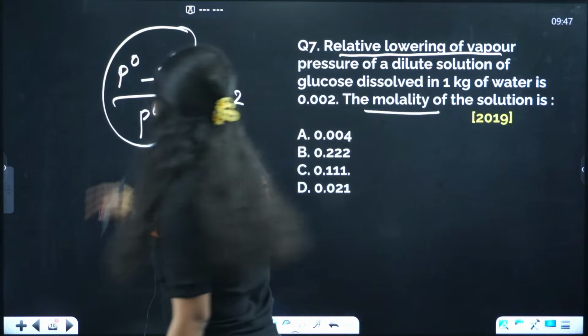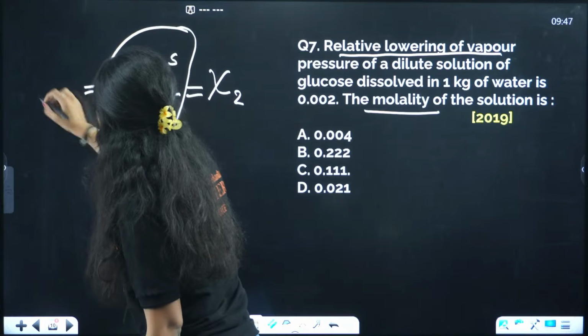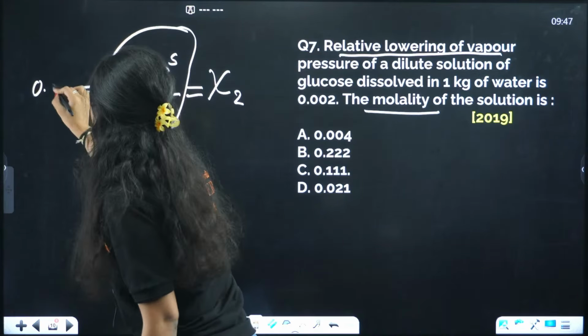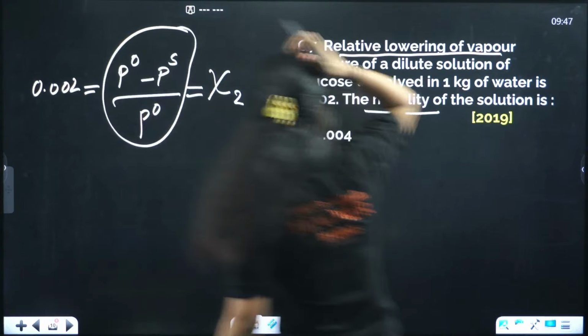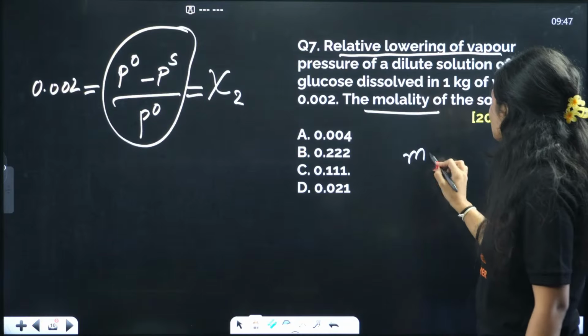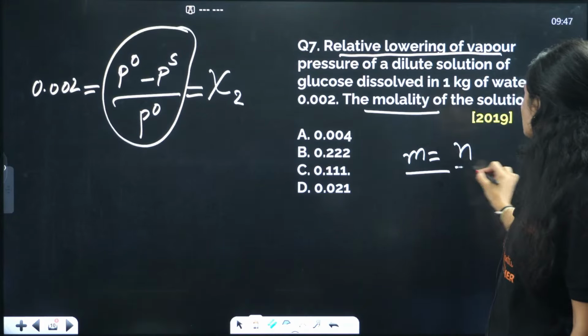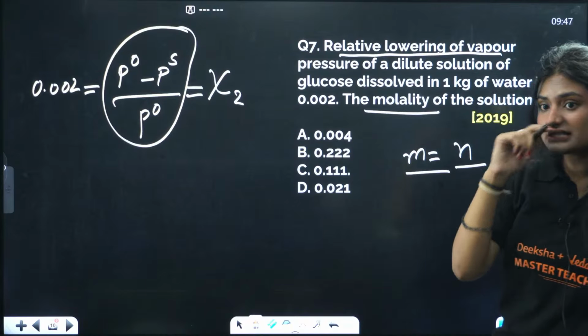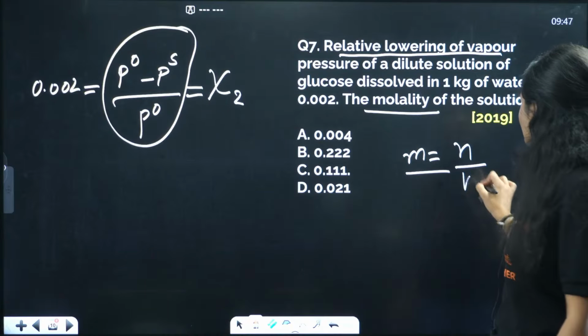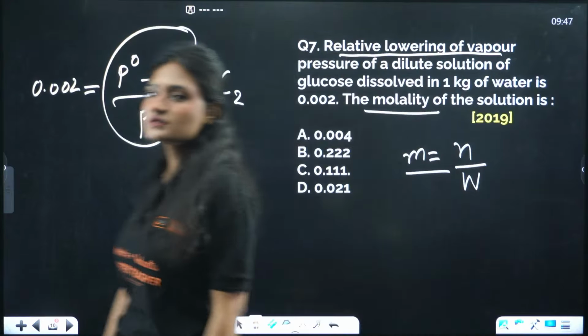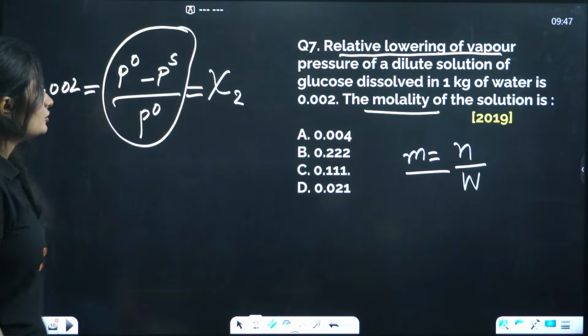Just remember what we are given. This thing we are given is 0.002, and molality we need to figure out. What is molality? Number of moles of solute present in 1 kilogram of solvent. That is molality.